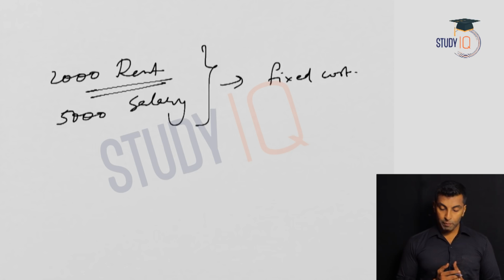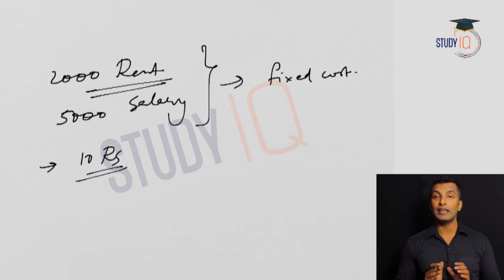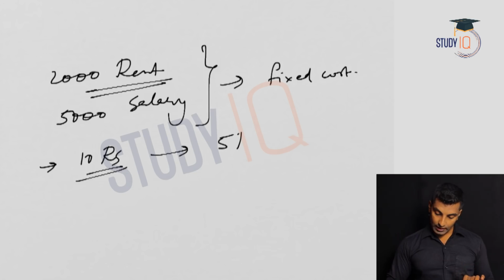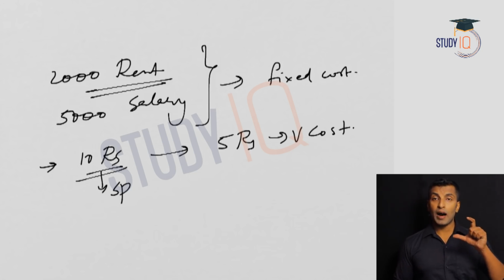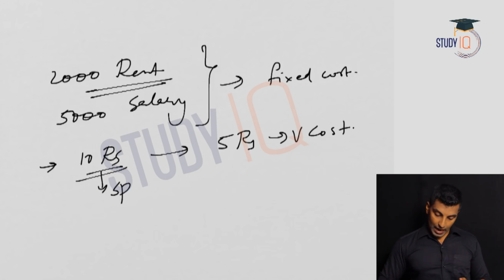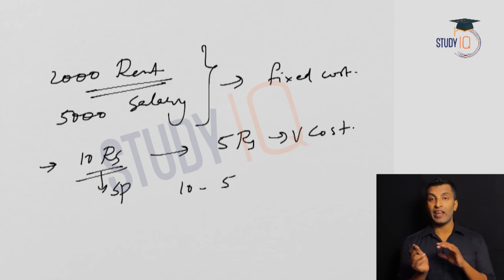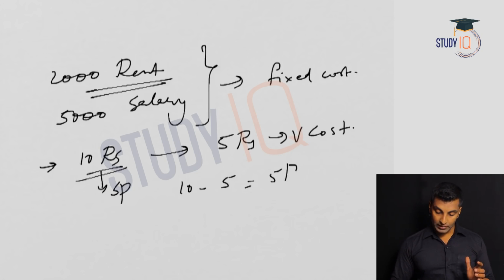Now in this shop you are producing some item, sweets or something. The selling price of that item is 10 rupees, and the cost incurred on that, meaning the variable cost, is actually 5 rupees. So this is the selling price and this is the variable cost. What is the margin on each item? The margin on each item is 10 minus the variable cost, that is 5 rupees. Margin on each item is 5 rupees.